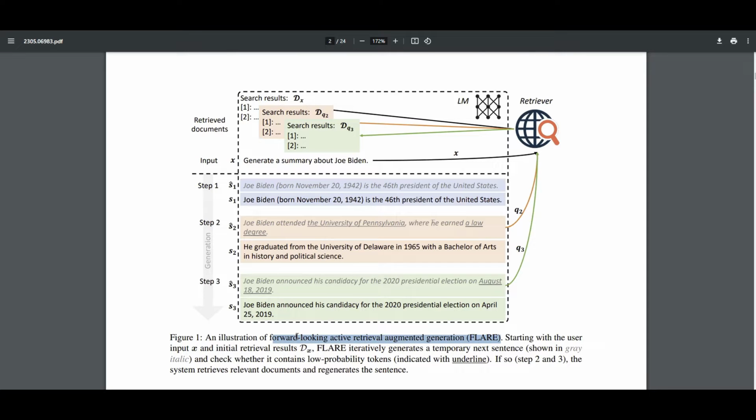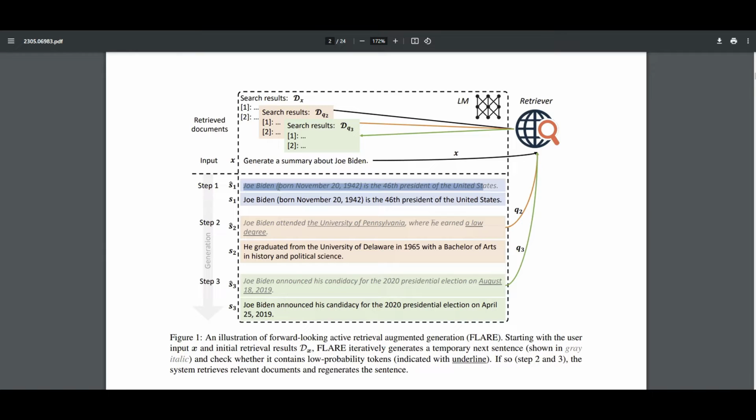In your RAG application, let's say I'm going to ask it to generate a summary about Joe Biden. I have some knowledge database and I can retrieve some relevant information about Joe Biden, whether it's from the internet, from my local documentation, whatever, to answer that user question. What FLARE does is technically predict what's going to be the potential next sentence based on the context of the data. For example, most likely it's going to say Joe Biden was born on this date and this is the number of his presidency of the United States.